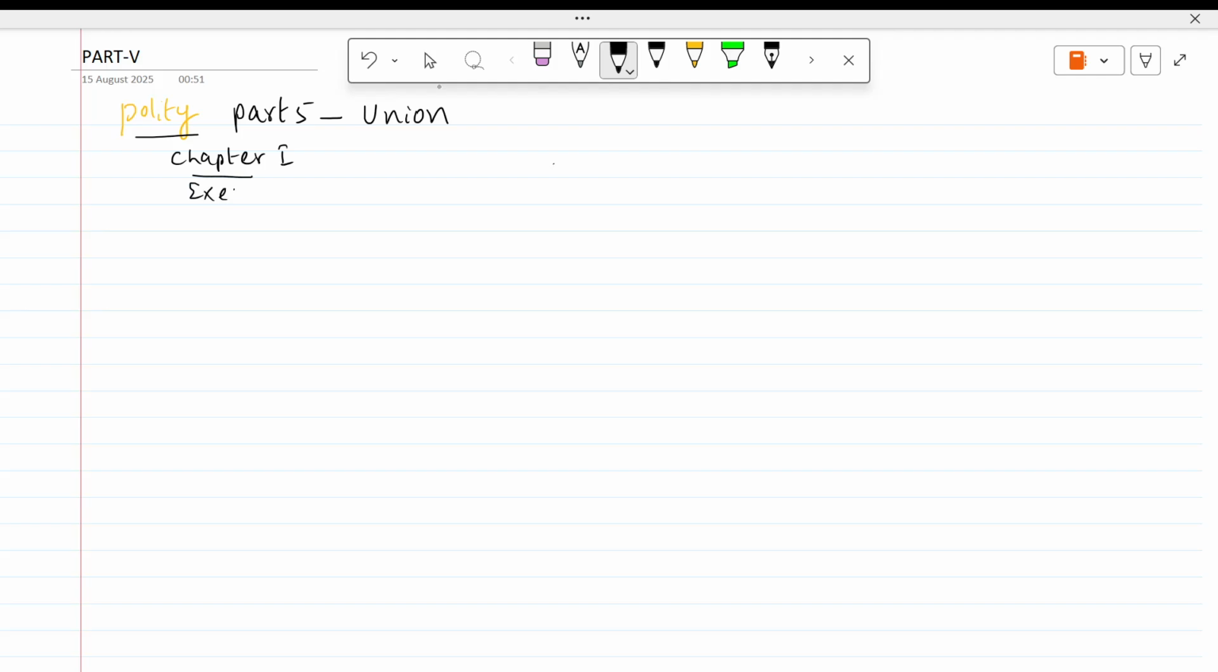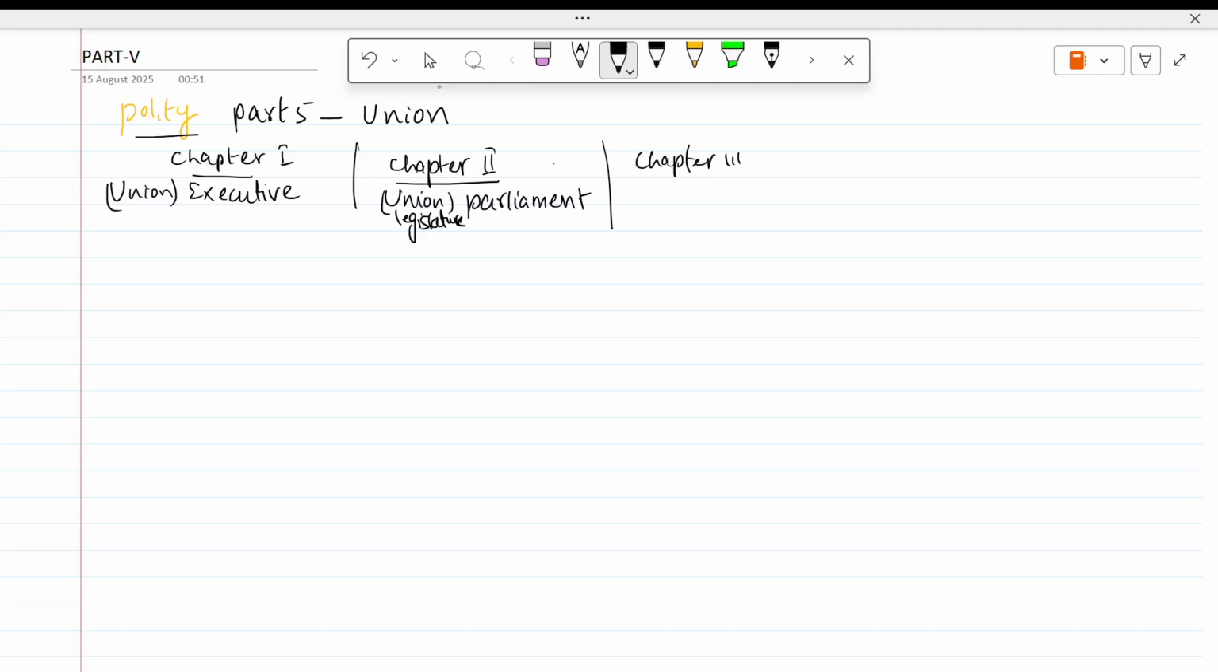This is about executive. This is Union Executive. Then chapter 2, Union Legislature. That is Parliament actually. This is the Parliament. Union Legislature. That is Parliament. Then chapter 3, Legislative Powers of President. PR means President.